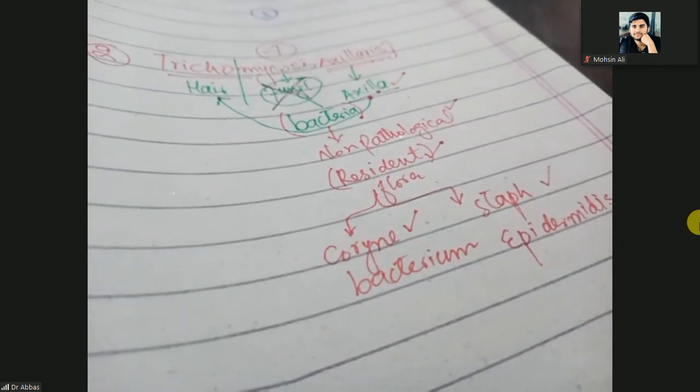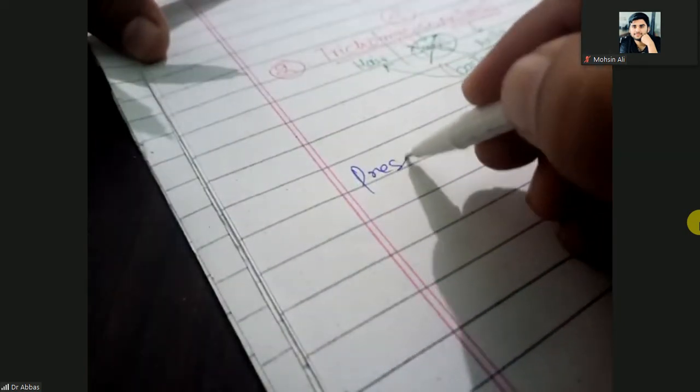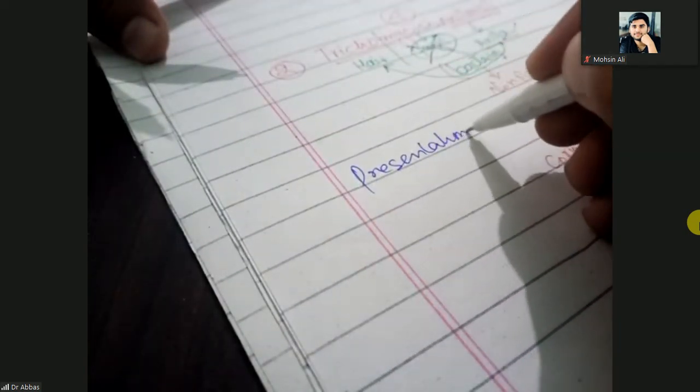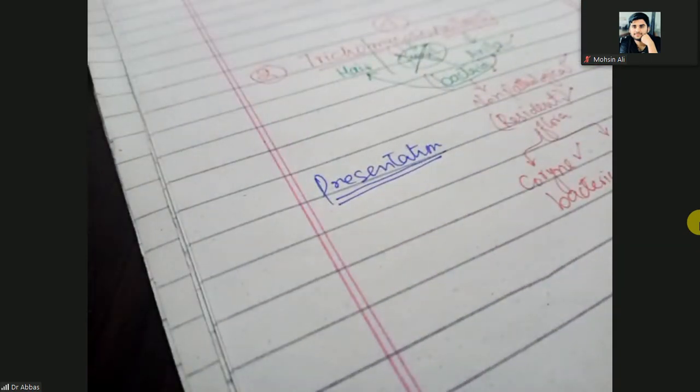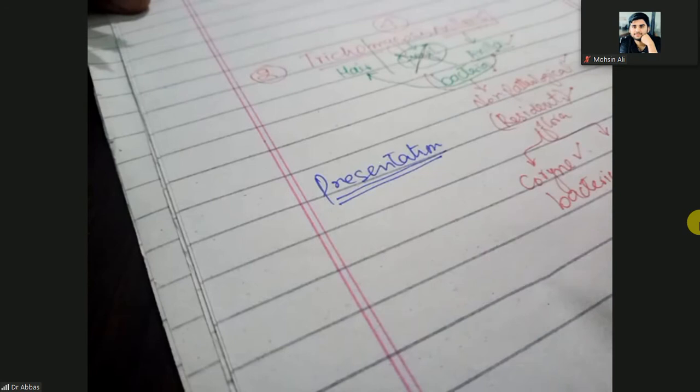Okay, so what will happen? What is the presentation? Here the presentation or clinical feature in Trichomycosis axillaris is yellow discoloration of the axillary hair.